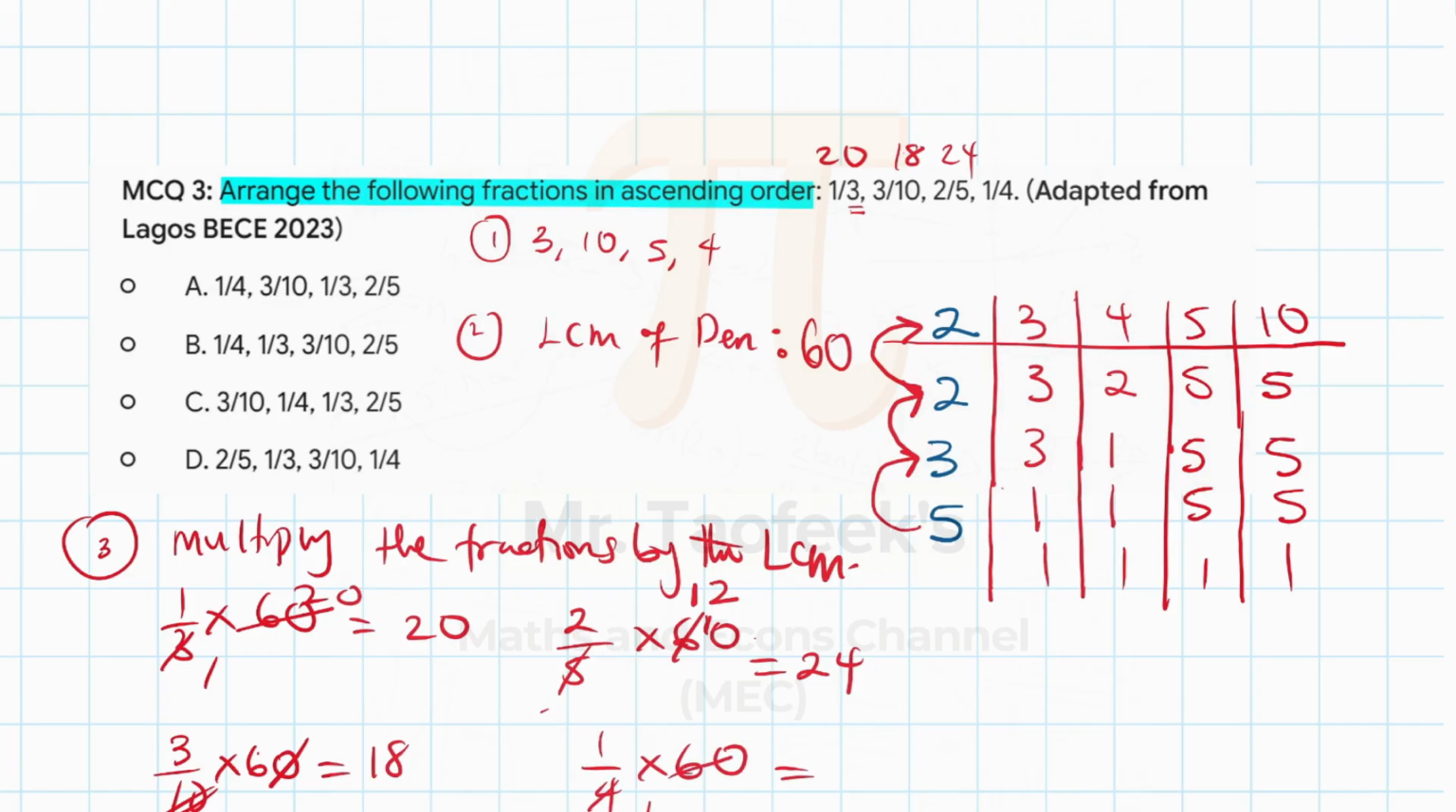And lastly, we have 1 out of 4 times 60, and that's going to be 4 here 1. 4 in 60, that should be 15, because 4 in 6 is 1, remainder 2. 4 in 20 is 5. So 1 times 5, that's 15. So this is 15.